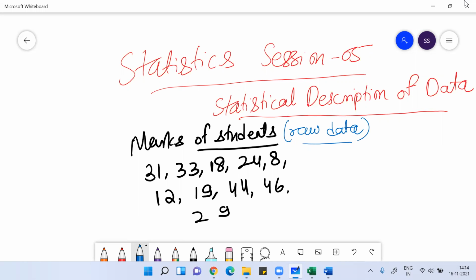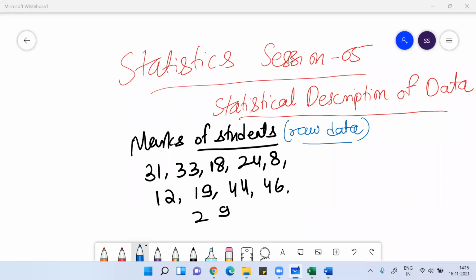Here you can see the marks of students are given. Suppose I have conducted an exam of statistics of 50 marks, and suppose 10 students wrote this exam.